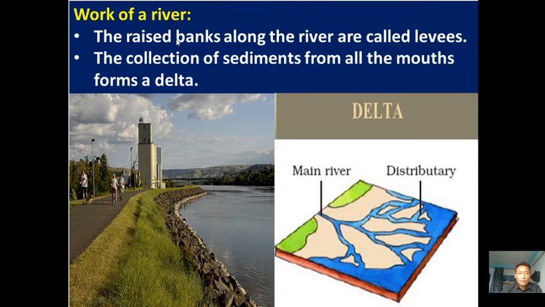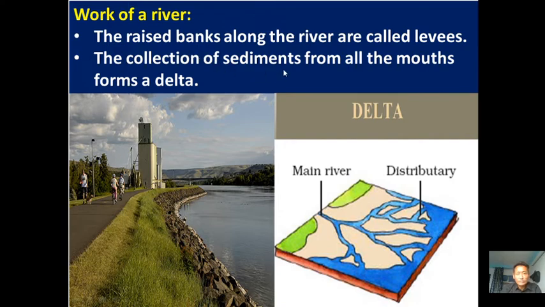The raised banks along the rivers are called levees. So this one is the river, and this one is the raised one, the elevated one. These elevated banks are mostly formed naturally. So these are called levees. These levees are formed because rocks and sediments are discharged or deposited by the river. So this will become a levee. This structure, this embankment, this raised sediment deposited by the rivers, is called a levee.